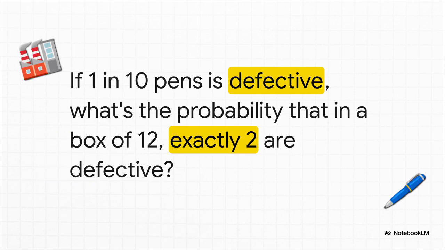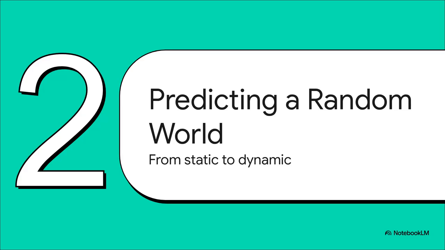Okay, let's make this real with a problem pulled straight from the source material. A factory knows that 1 out of every 10 pens it makes is a dud. So, if you buy a box of 12, what are the actual odds that exactly 2 of them are defective? This is a textbook case for the binomial distribution. See, it's not just guesswork, it's a precise calculation, and it's absolutely vital for things like quality control in the real world. So let's build on that.